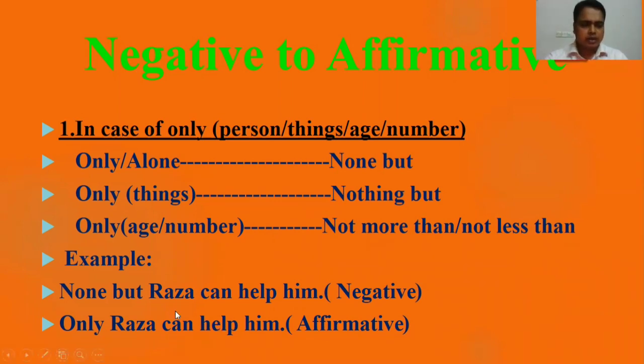Okay. Now here, look at the example. Then it will be clear to you. None but Reza can help him. So what will be? If you get "none but" in case of a negative sentence, whenever you will be changing it into an affirmative sentence, in that case you have to use "only." So here you have got "none but," so it will be: only Reza can help him. Okay. So in this way you can change negative sentence into affirmative sentence.